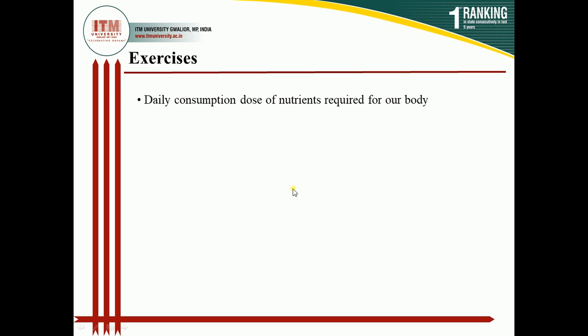Apart from this, I would like to introduce some additional terms which also come under food. There are terms such as nutraceuticals or phytonutrients. What are nutraceuticals? There are a number of bioactive compounds that we isolate from foods, especially from fruits, vegetables, and herbs. Some of them include carotenoids, flavonoids, sulfides, thiols, and phenolic cyclic compounds.